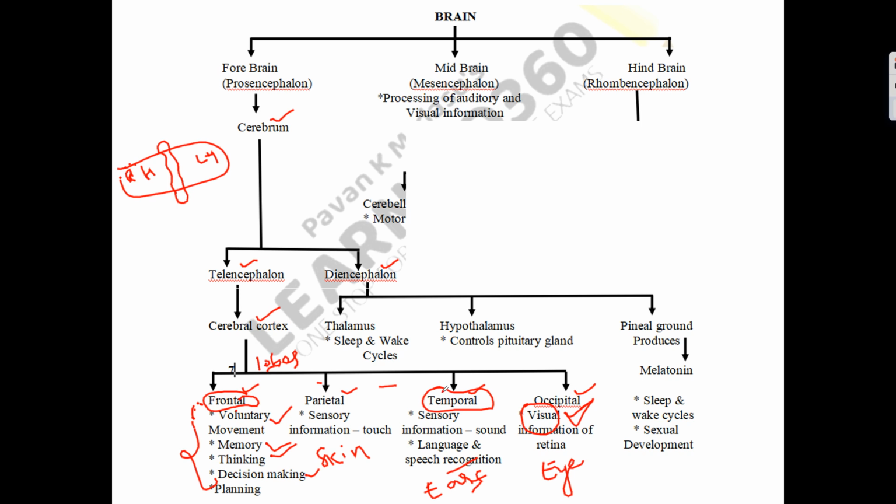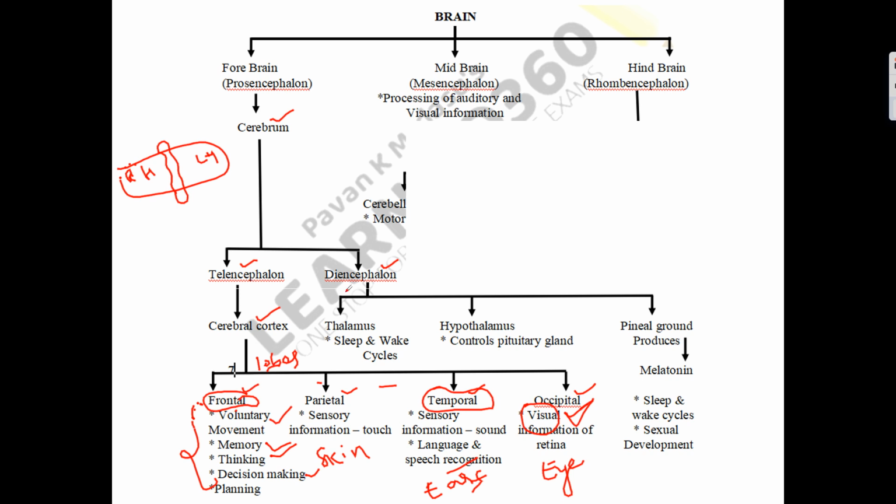Okay, so this is about the four lobes. Occipital is associated with eyes, temporal with ears, parietal with skin, and the frontal lobe with the majority of the activities that we have discussed. That will decide our abilities or capabilities.